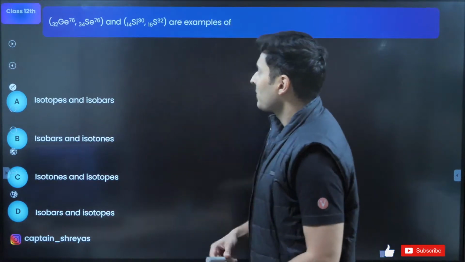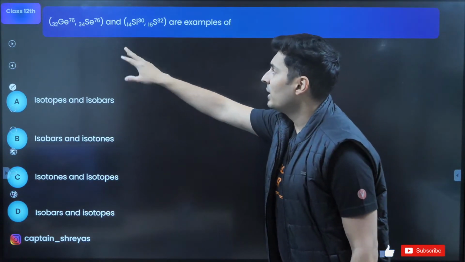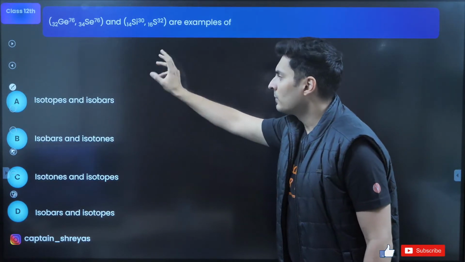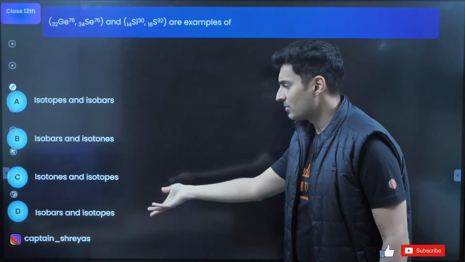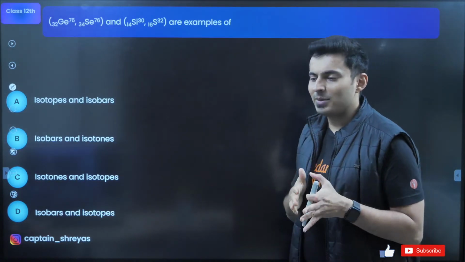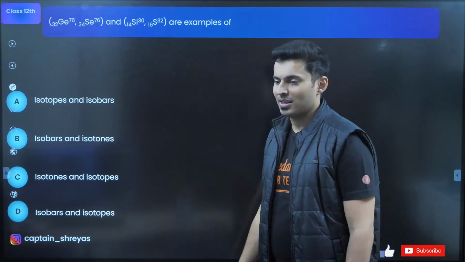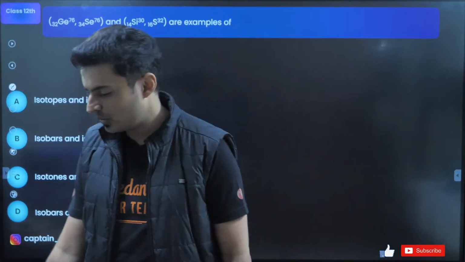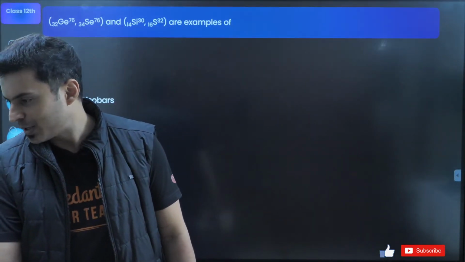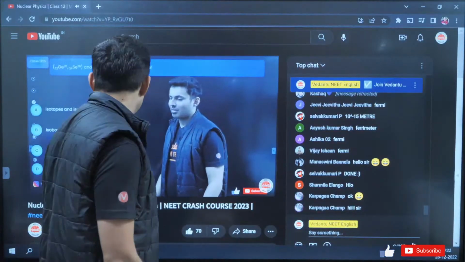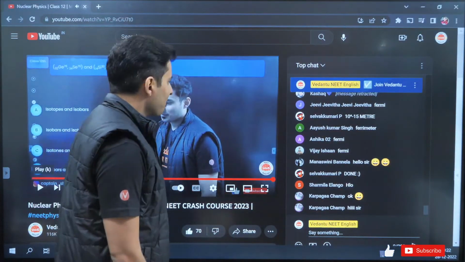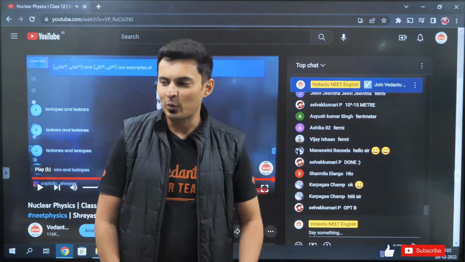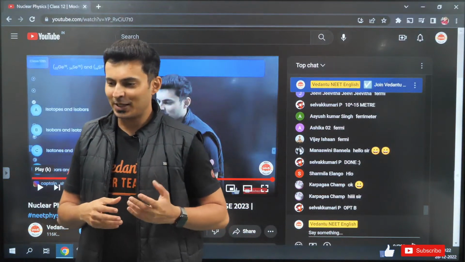Great. So let's see. What do you think is the relationship between these two and these two? Isotopes, isobars, isotones. What do you think? I want everybody spamming in the chat box, guys, right now. Come on, let's see how many of you are going to spam and get the right answer. Let's get you guys on the screen also. There it is. Come on. Figure this out. What do you think is the correct answer to this particular question?